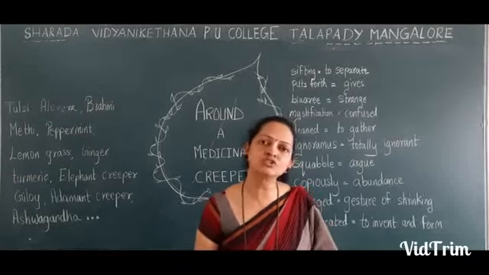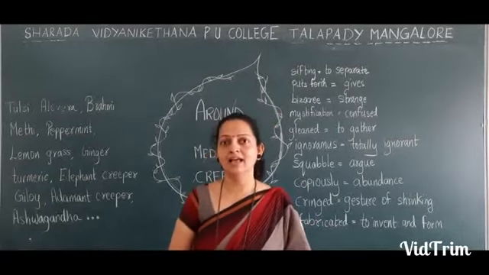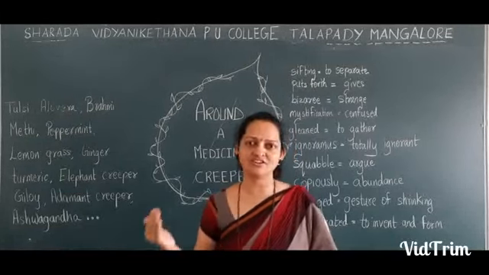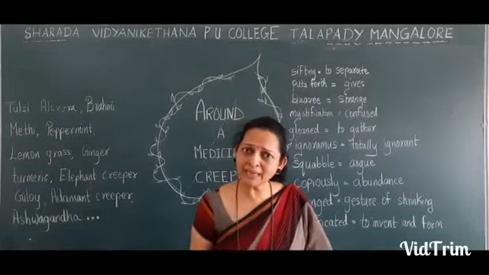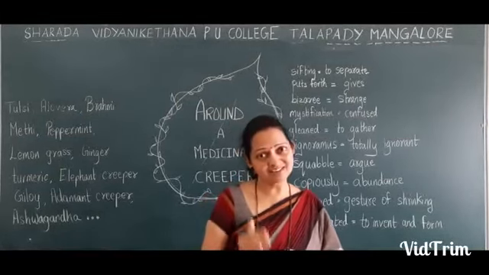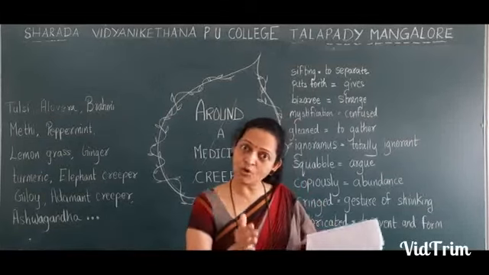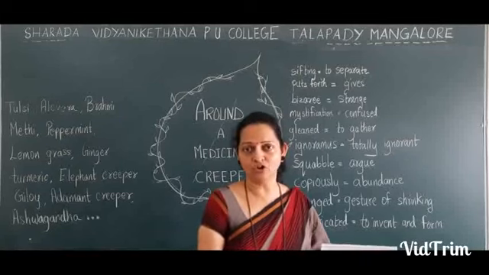Why a big confusion? Because the knowledge, the importance of those plants, was not passed from one generation to the next. Now what was the reason? We don't know. Maybe the people were reserved. Maybe they didn't want to pass it on because they wanted to keep the knowledge to themselves and earn wealth from it.